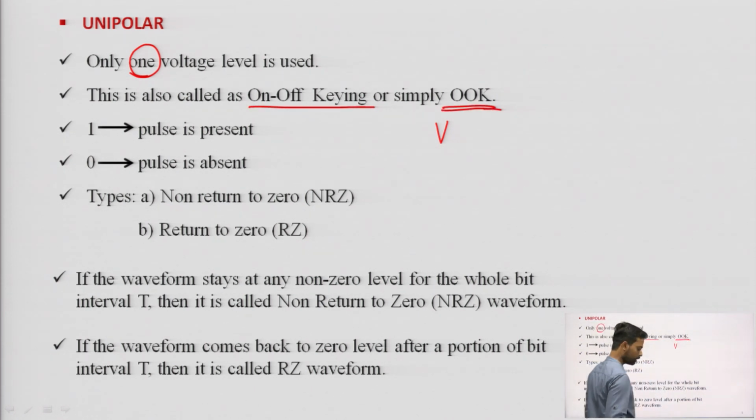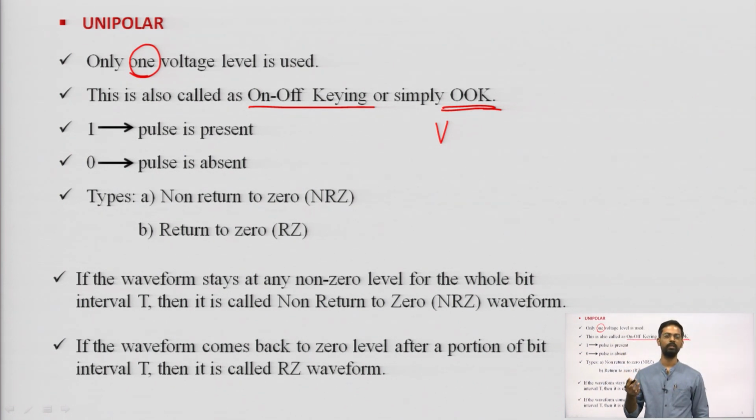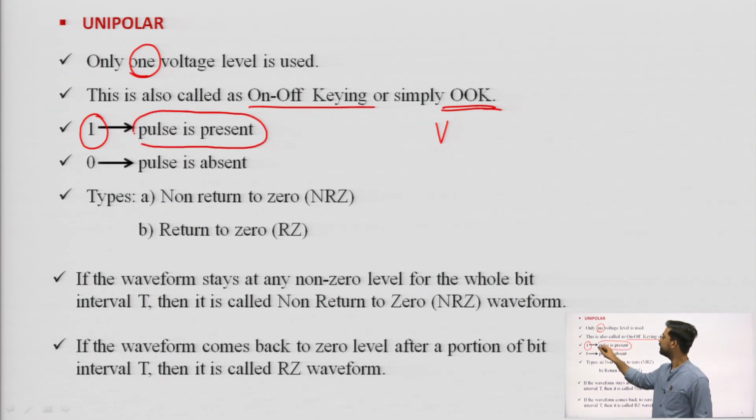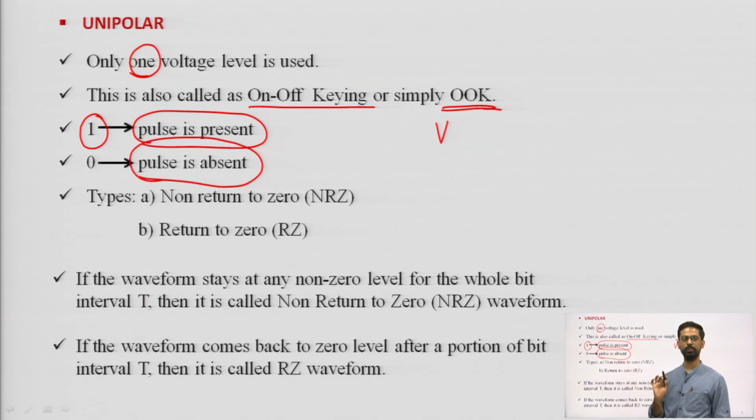We have bits either in the form of 1 or 0. In this unipolar format, 1 is represented as a pulse present and 0 as a pulse absent. Simple. 1 means pulse is present, 0 means pulse is absent.